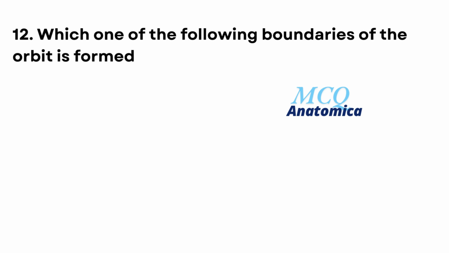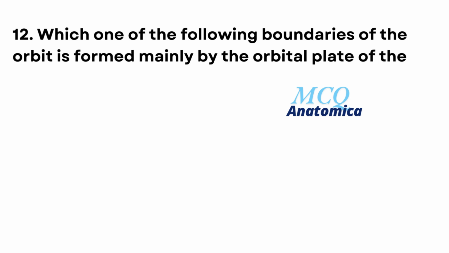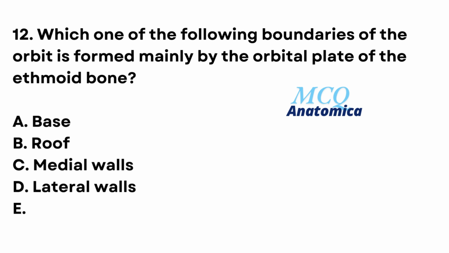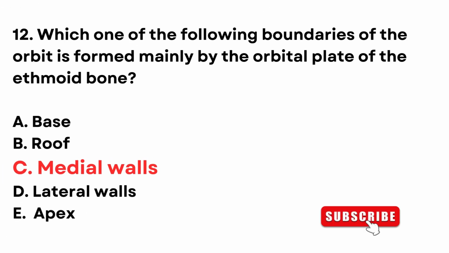12. Which one of the following boundaries of the orbit is formed mainly by the orbital plate of the ethmoid bone? A. Base. B. Roof. C. Medial walls. D. Lateral walls. E. Apex. The answer is C. Medial walls.